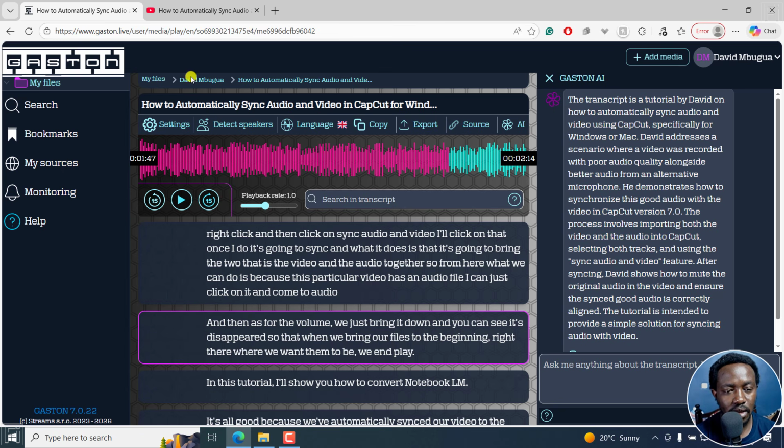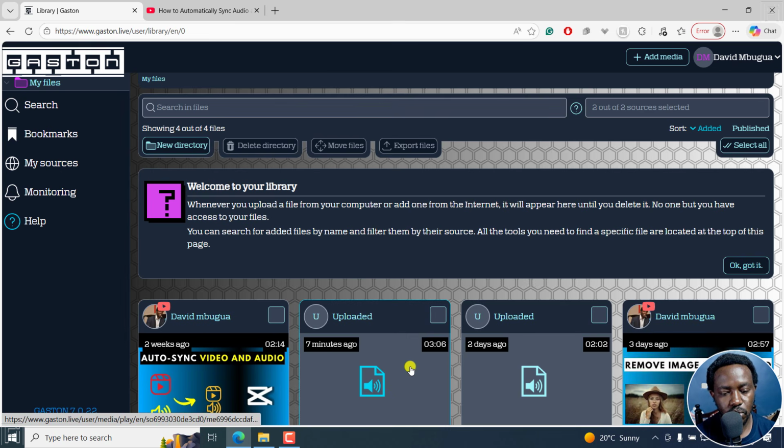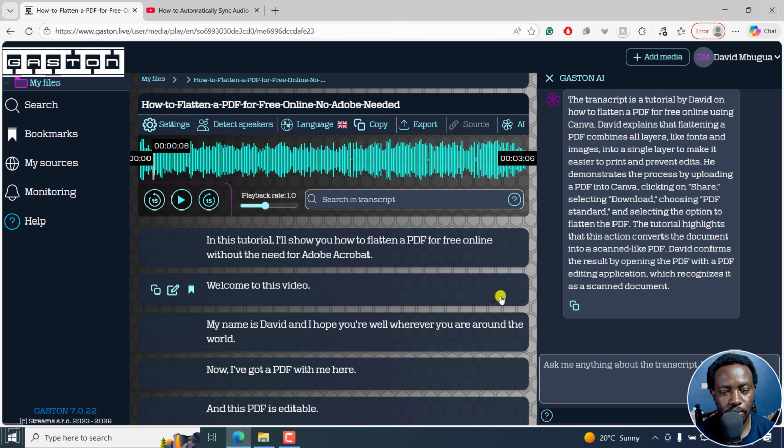And then let's go back to my files, to a file that we uploaded here. Yeah, and there it is. Now that is how you can automatically transcribe audio or video for free using Gaston. Remember, for the free version, it's 1 file per day. So you may need to do a purchase to actually get the other functionalities like translations or maybe the AI.